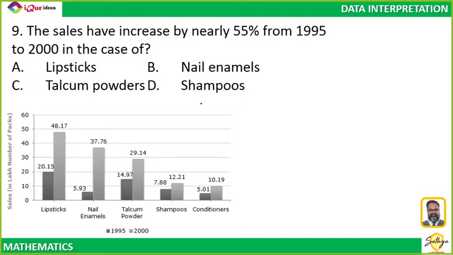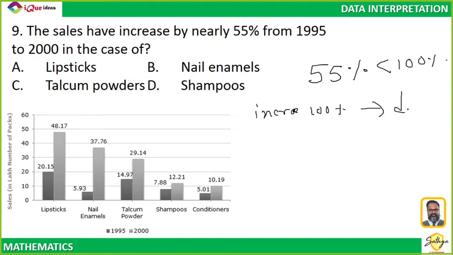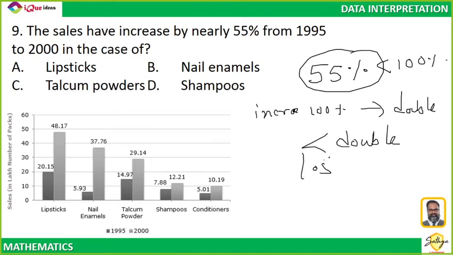We have already done an example very similar to this just a couple of minutes back. See, 55% is definitely less than 100%. If something increases by 100%, then it becomes double. So 55% means it is less than double. In fact, it is close to 1.5 times. Do you understand this part?